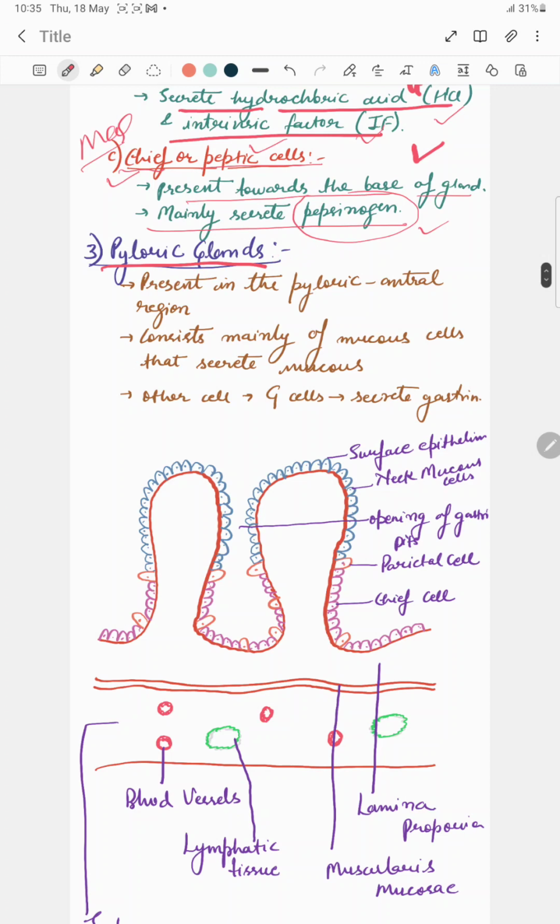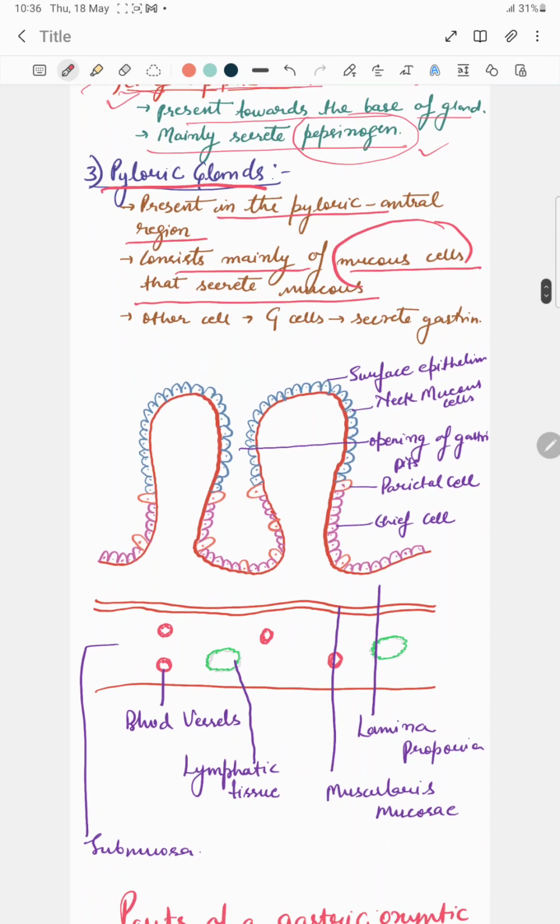The next is the pyloric gland, present in the pyloric antral region of the stomach. It consists mainly of mucus cells that secrete mucus. Another type of cell is the G cells, which are able to secrete gastrin.